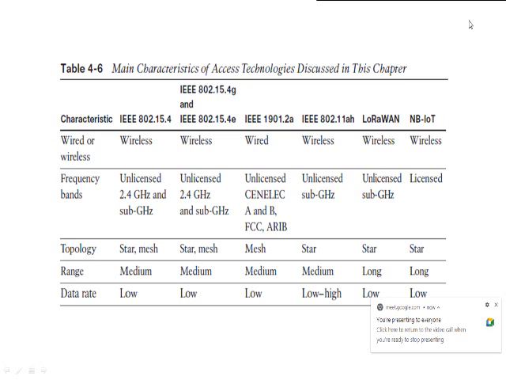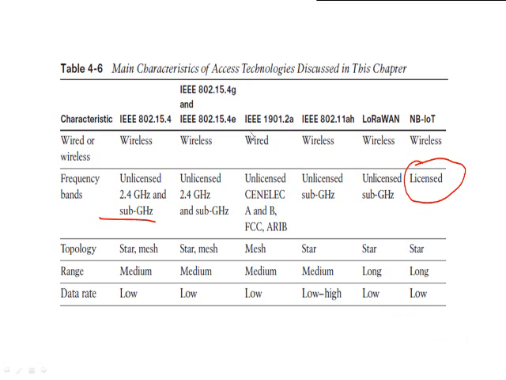Now see, NB-IoT is used inside the licensed band, licensed frequency band, and the rest of the frequency bands are unlicensed. And if you go for wired as well as wireless, we are having only one wired technology, that is IEEE 1901.2a, which I think we discussed earlier. Then the frequency band: all the technologies use the unlicensed 2.4 gigahertz and the sub-GHz frequencies.